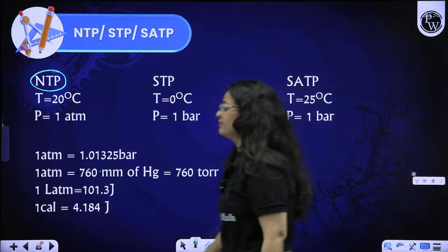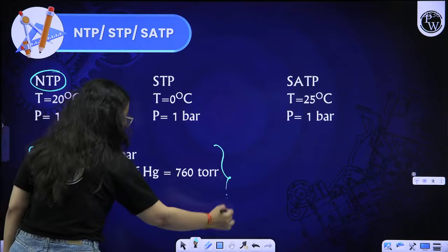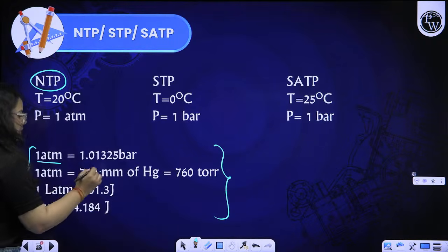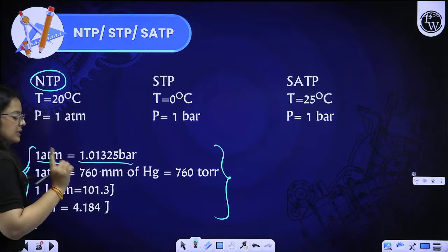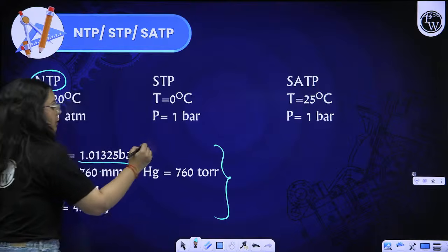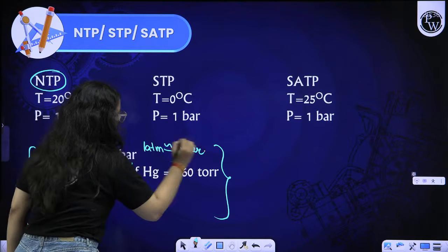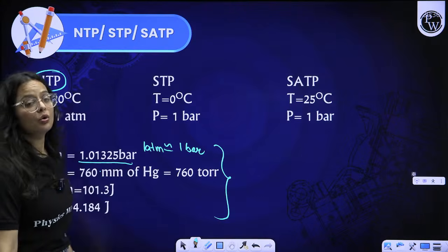Then we have different relations that will help you in solving the questions. If pressure is 1 atm, we link it with 1 bar: 1 atm is 1.01325 bar. We can say that 1 atm is roughly equal to 1 bar because the value is close enough, right beta?